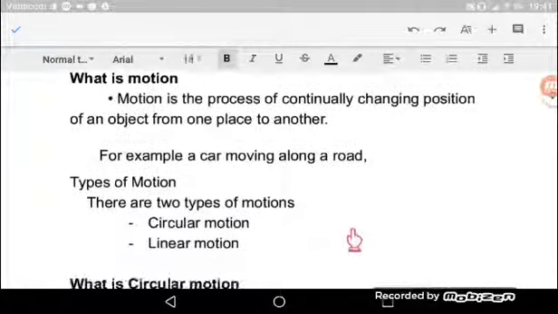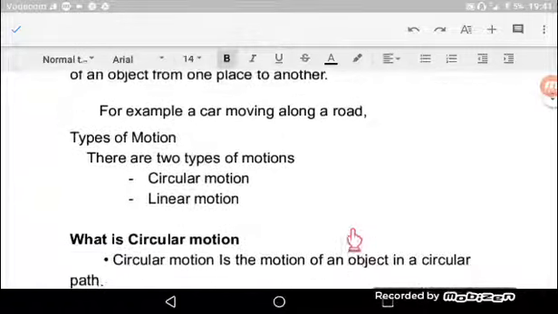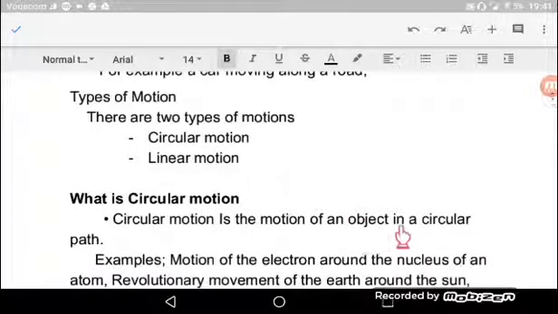Now let us see the types of motion. We have two types of motion, and these types of motion result from the path taken by an object. If the path taken by an object is a circular path, circular path is the path like this one, kwa maana kwamba pale ambapo kitu kinapokuwa kimepita is what we call the path. Sasa kama path ambayo through which an object passes is a circular path, tunasema hicho kitu kimeundergo circular motion.